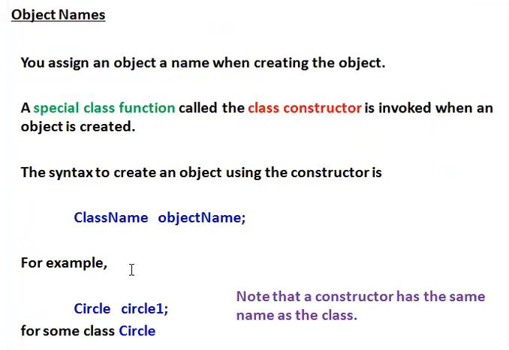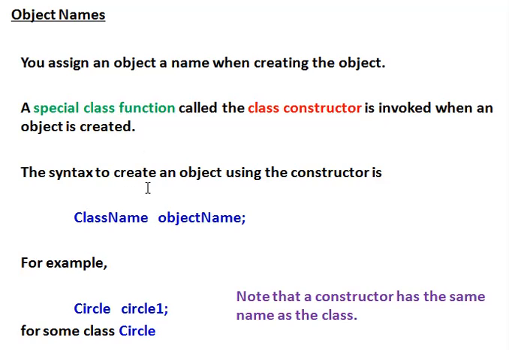Then the object name. How can we declare an object? A special function called the class constructor is invoked when an object is created. When we declare the class, the object is automatically invoked.